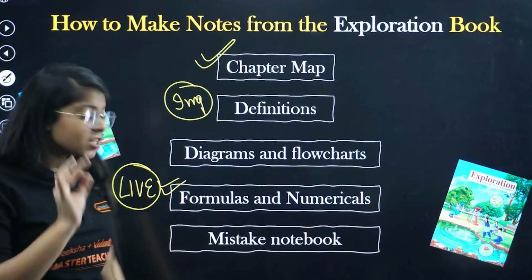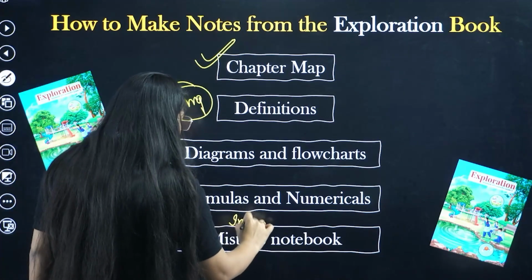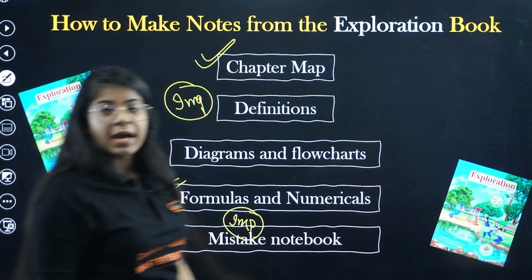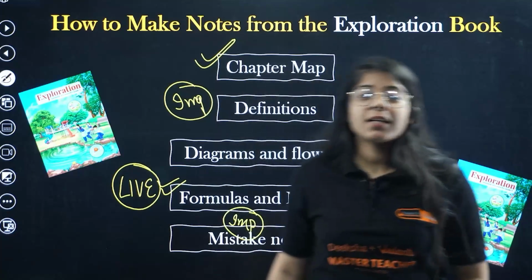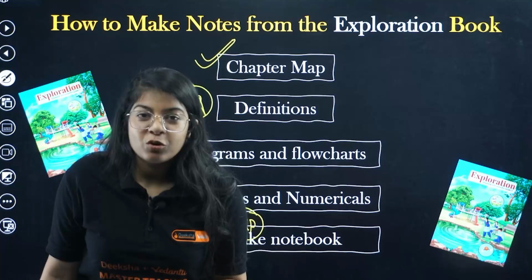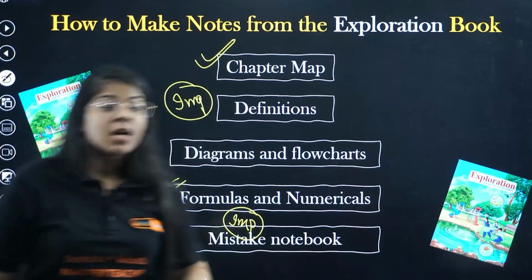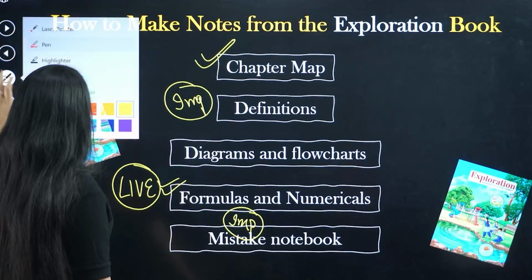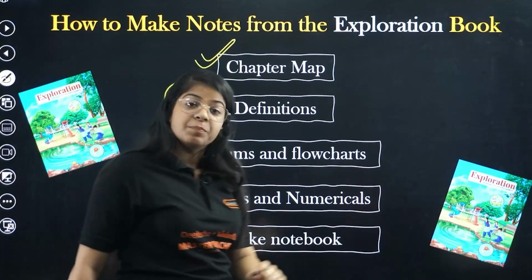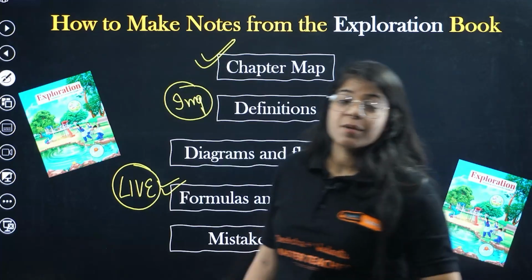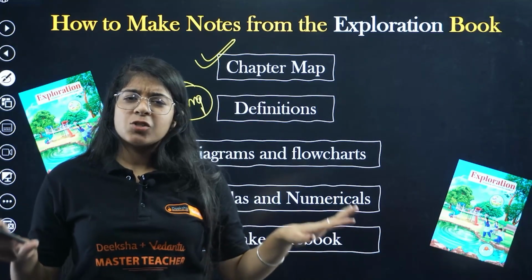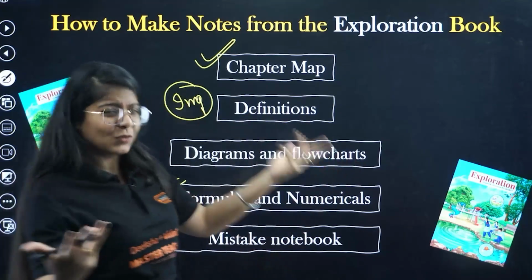And then the last but the most important point. See, 90% of students will still do all these points, but what we are scared of is looking at ourselves and finding mistakes. We are scared to see where we need to improve and work on ourselves, but that is the main thing. So you will have a notebook where you will write all your mistakes and you will then correct them with me. If you have some doubts, we'll do the live sessions. You come to the live sessions, ask those doubts, and then ace your class 9th science, and then move on to class 10th as well.